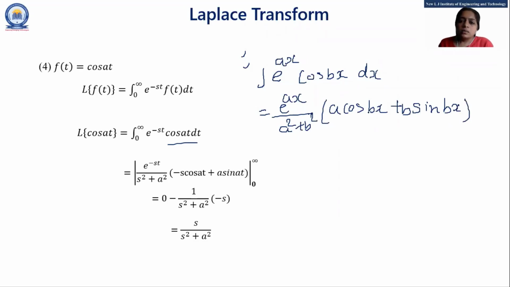Okay, this formula will apply for this example. So e raised to minus st, here s square plus a square, minus s cos at plus a sin at.